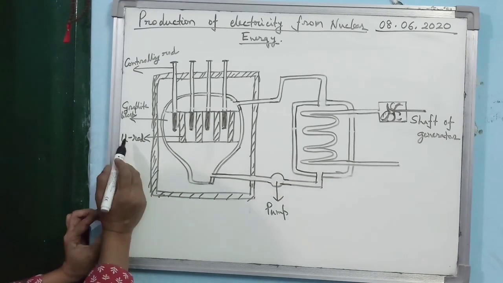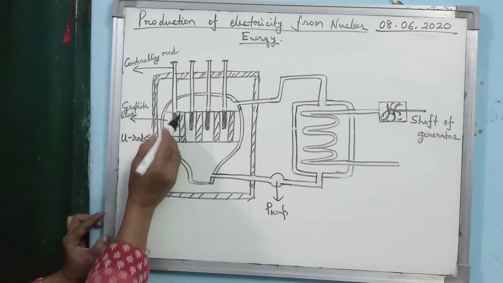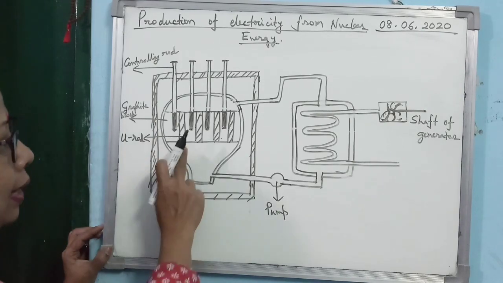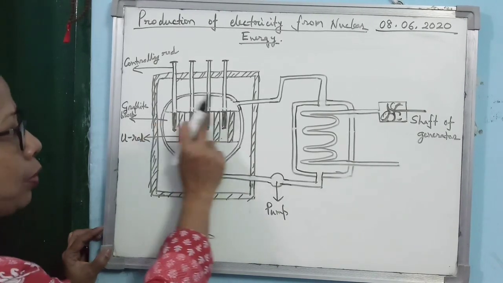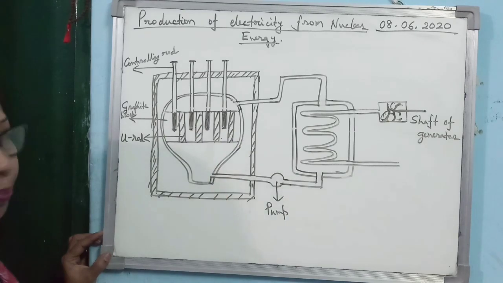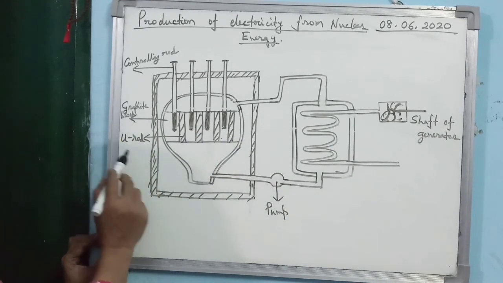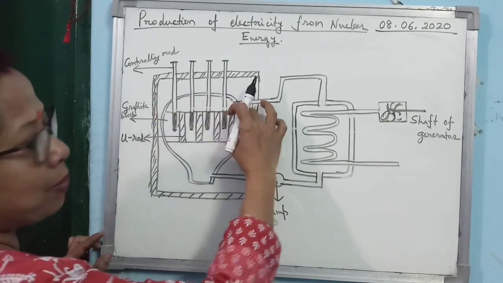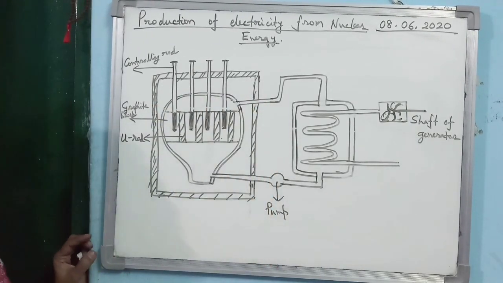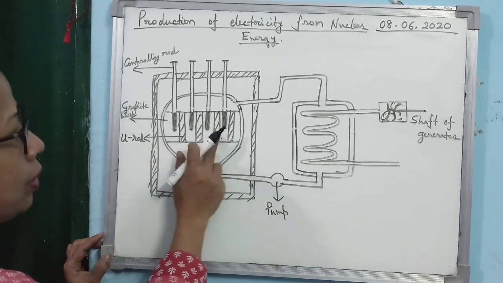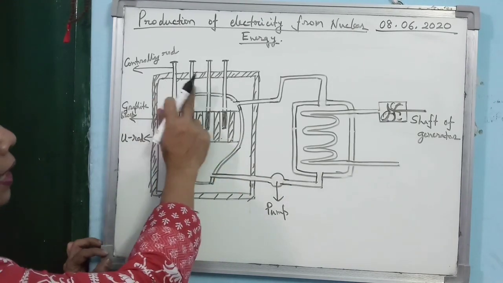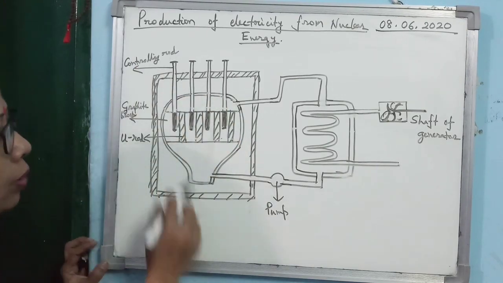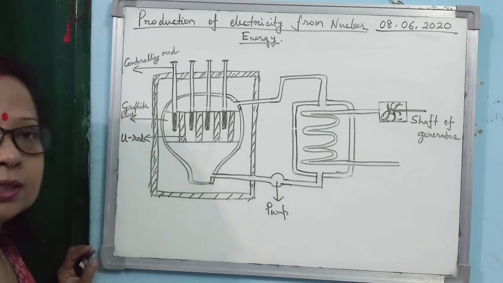So what is the fuel rod? Uranium rod, which is the source of energy. So these are the uranium rods. Then the uranium rod is kept within a piece of moderator. Moderator is what? Graphite block. This rectangular piece is the graphite block, and within it the uranium rods are there. Then you see other long rods are there. They are the controlling rods. In between, controlling rods are there.